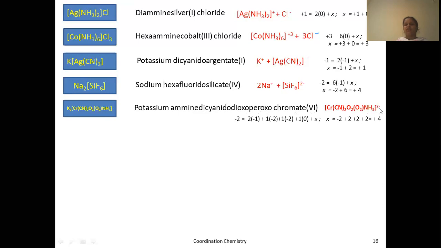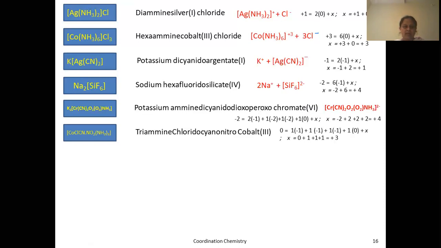Since the coordination sphere is negatively charged, you have to use ate. This is chromate, you have to write chromate. What is the charge here? +4. Sorry, this is wrongly written here. You have to write +4. So these are a few other complexes that you can practice.